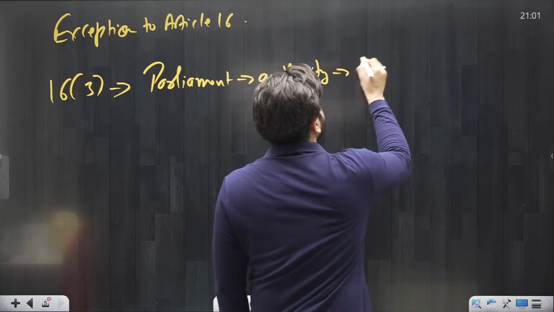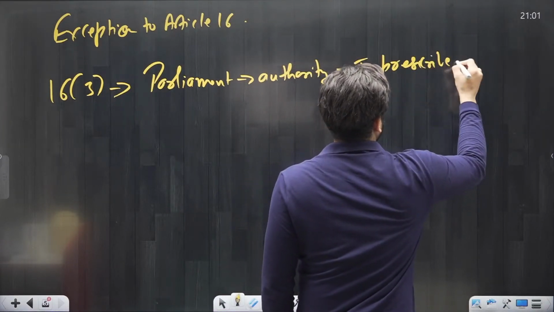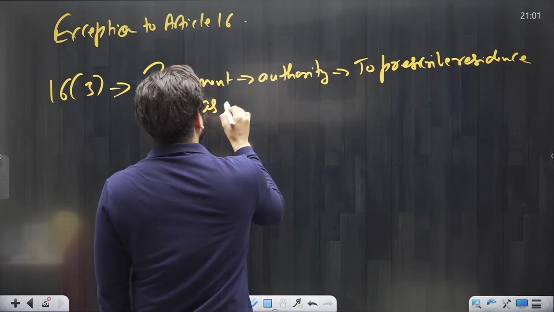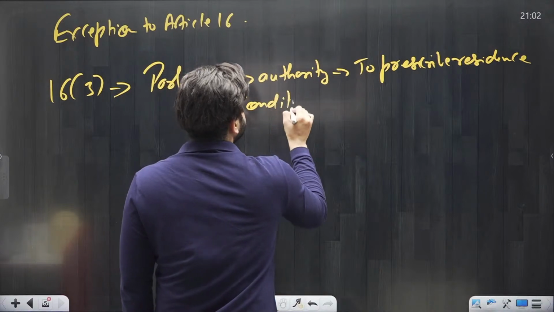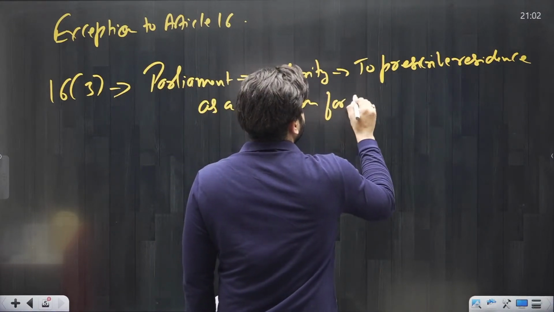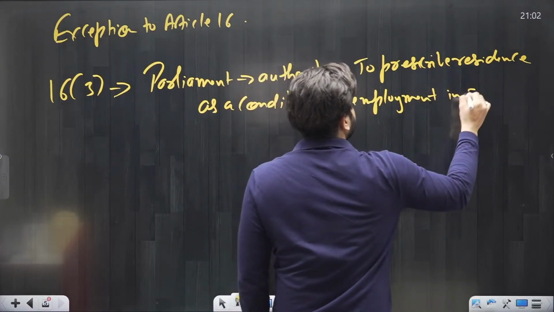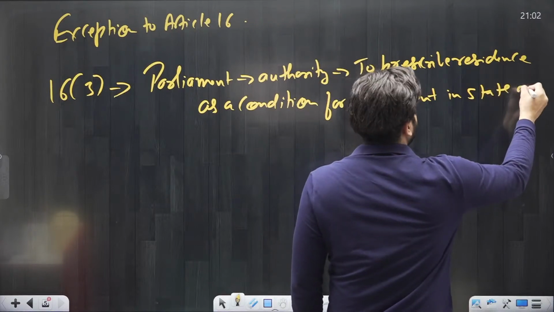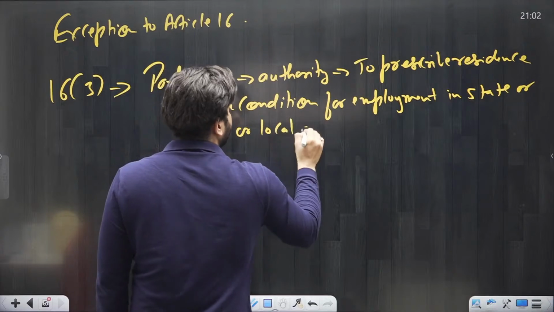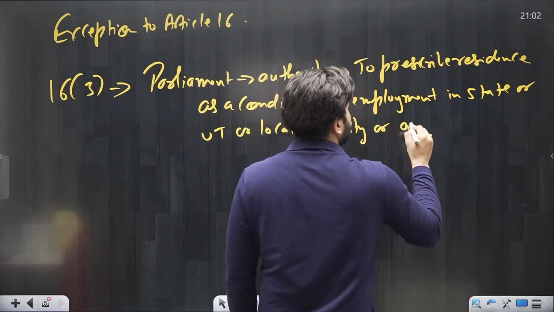Authority to prescribe residence as a condition for employment in any state or union territory or any local authority or any other authority.